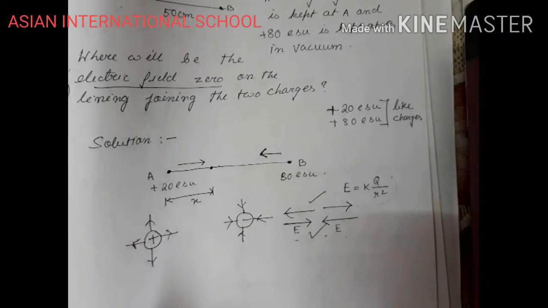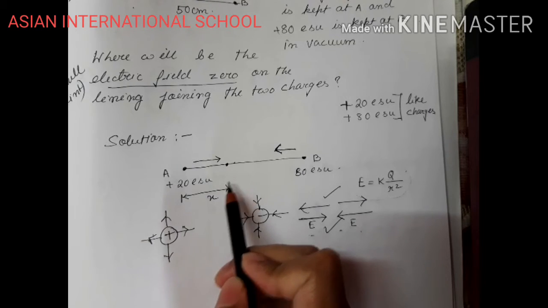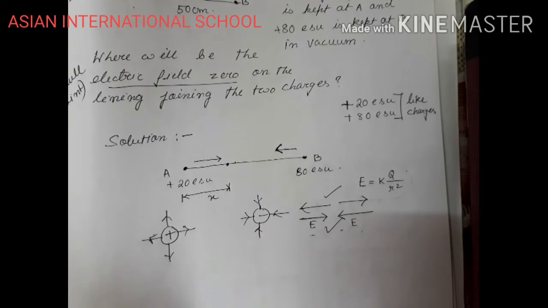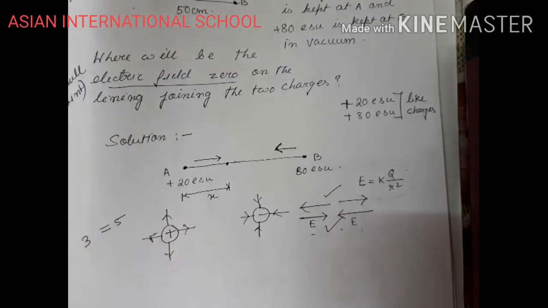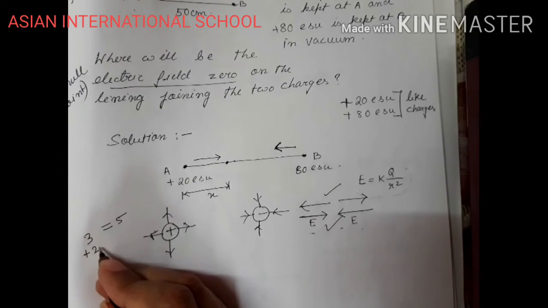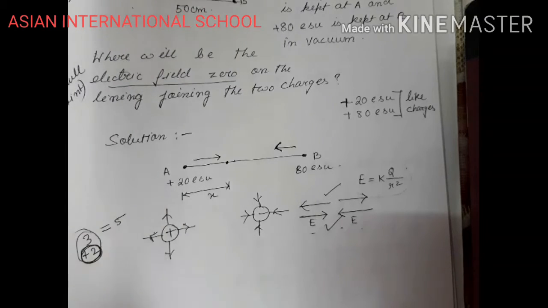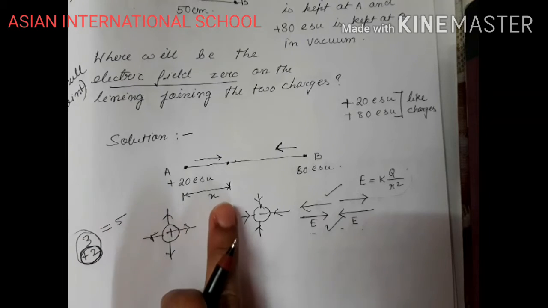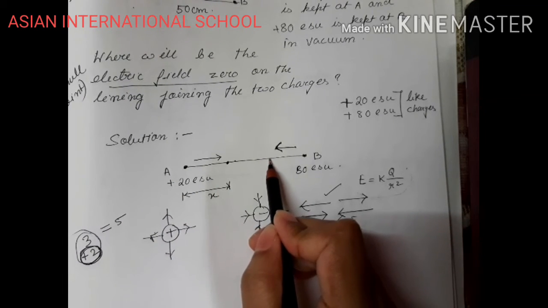Now you can take it here also mathematically, but you can ask me why I am taking it near to the smaller charge. See, I need to make it equal in magnitude as well, right? So suppose if I say, how can you make 3 equal to 5? What will be your answer? You need to add two to the smaller number. Then only you can make it equal to 5. So if I take the charge, if I place the position here, then what will happen?